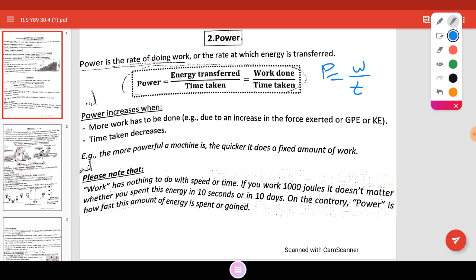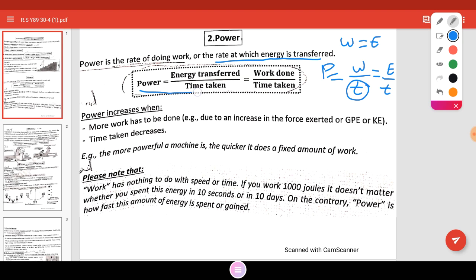It is the rate at which energy is transferred, because work done equals energy. This is called energy per unit time.